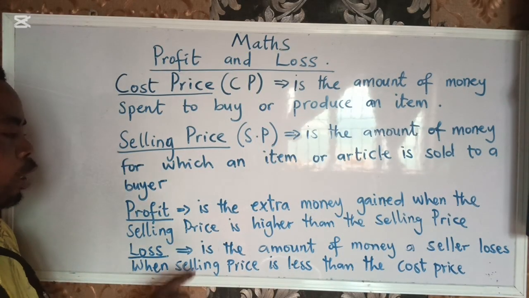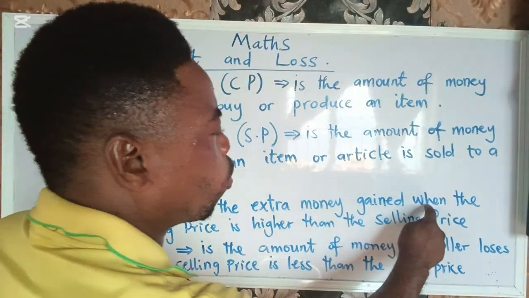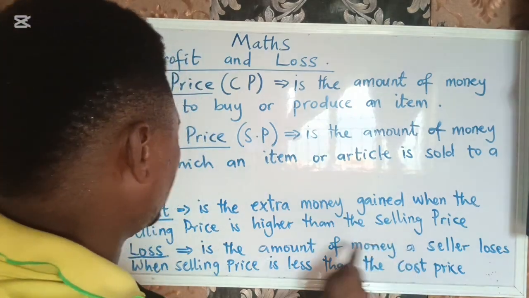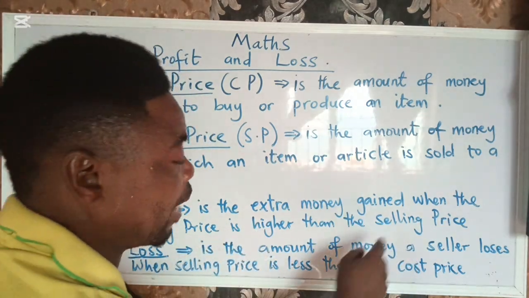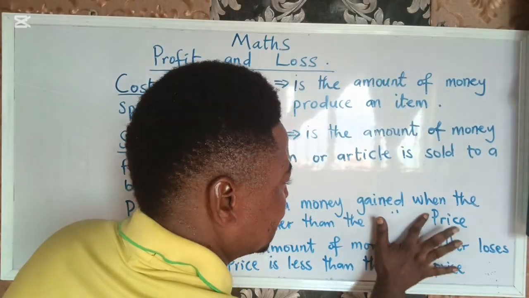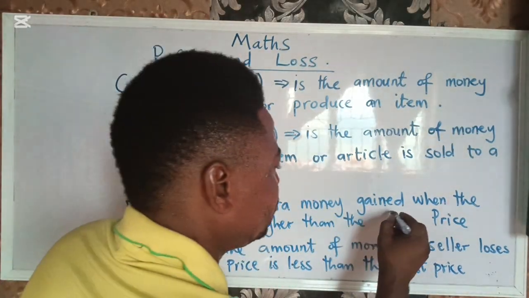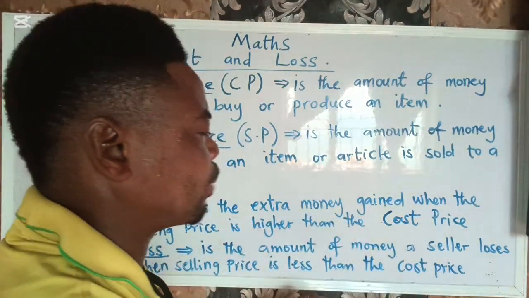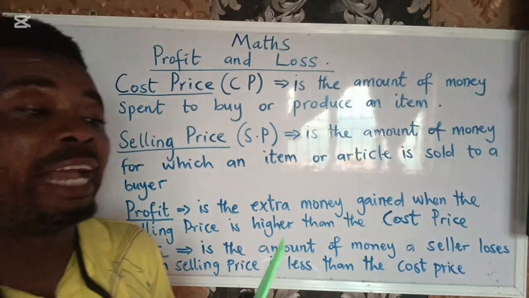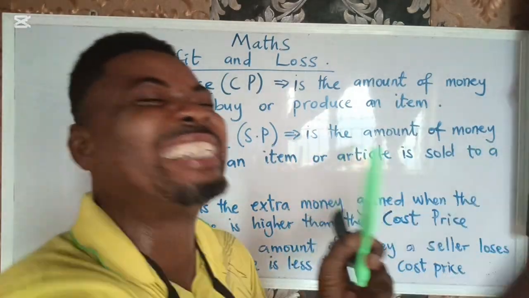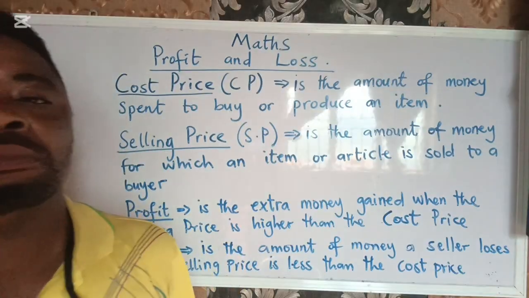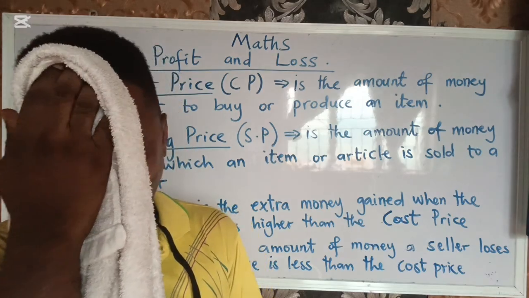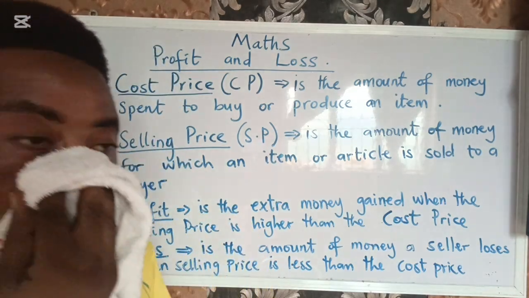So what is profit on the board? Profit is the extra money gained when the selling price is higher than the cost price. Sorry, this one is not selling price, it's actually cost price. When the selling price is higher than the cost price, you see, I have gotten a profit when I sold it for 700 naira, which is higher than the cost price 500 naira that I bought it. Is that understood? Please, I want you to understand that. It's very, very simple.